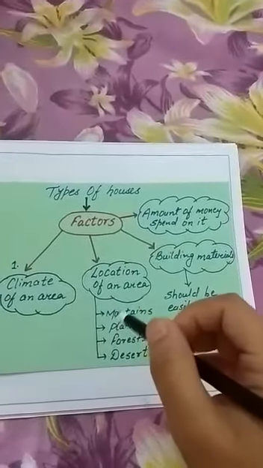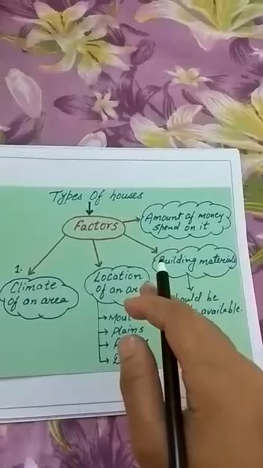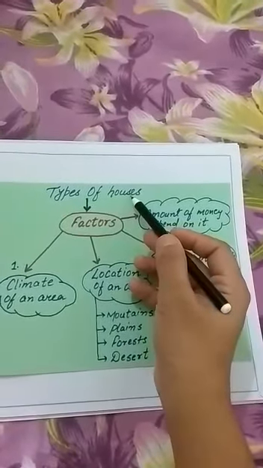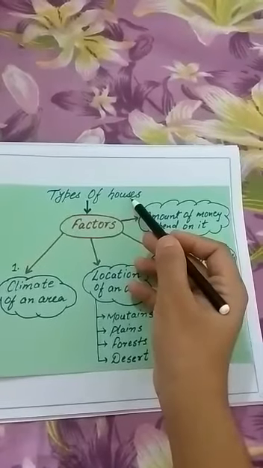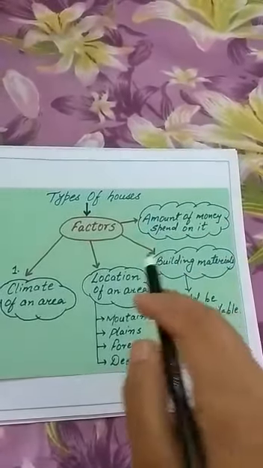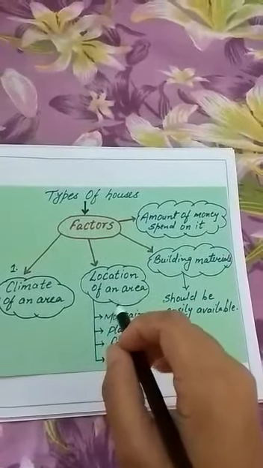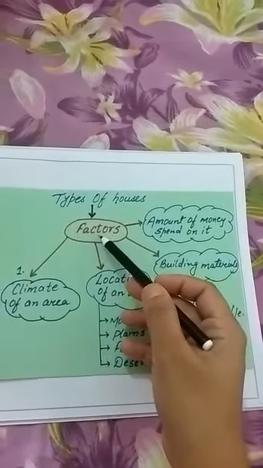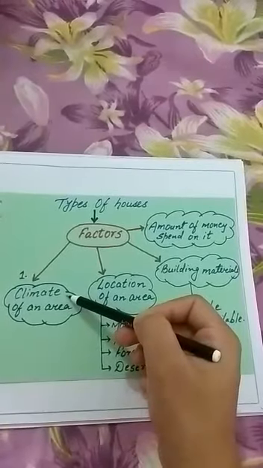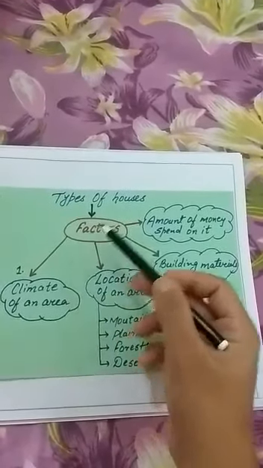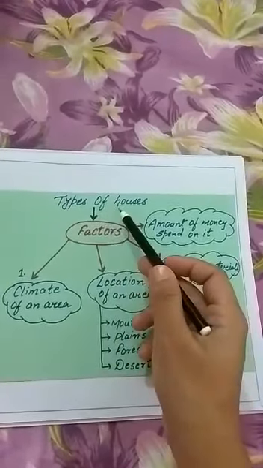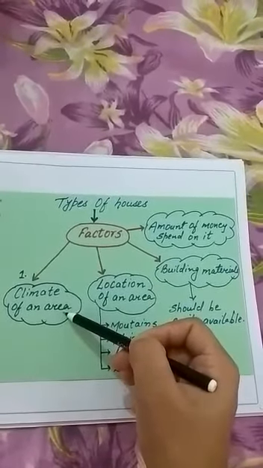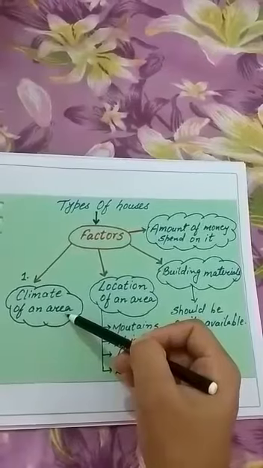Okay, so if we talk about the conditions or the factors on which the different types of houses that we can see in different areas depend, there are many factors. And in India, the first factor is that there are different climates in different areas. So the first factor on which the types of houses depend is the climate of an area, in which area we are going to make the house.